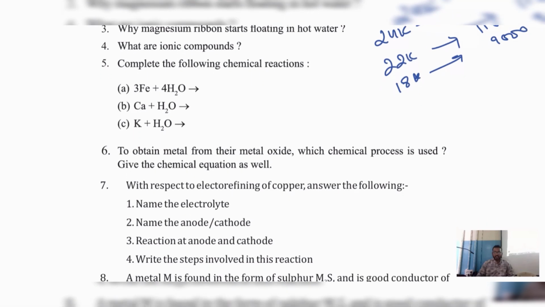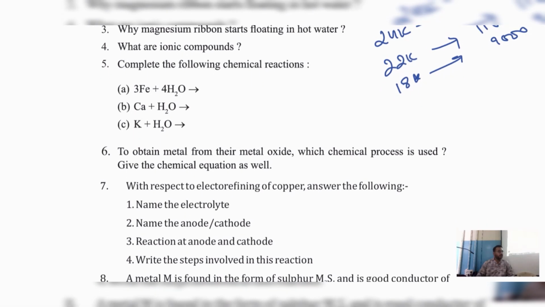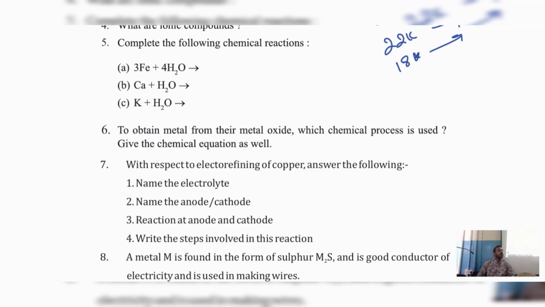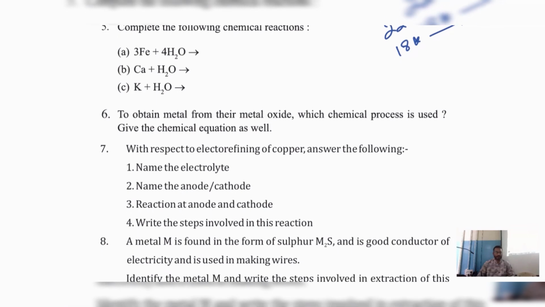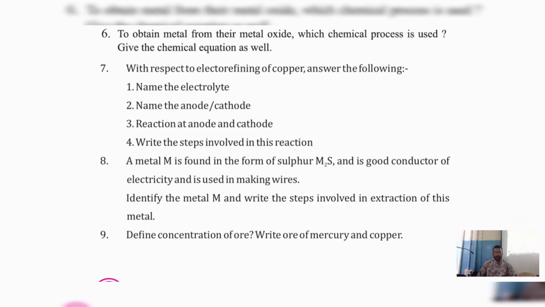With respect to electrolytic refining of copper, answer the following. Name the electrolyte. We have seen the table, right? What is the name of the electrolyte we are using for purification of copper? Anode, cathode, we have seen, right? The electrolyte used is acidified copper sulfate solution. Name the anode and cathode. At anode, impure copper. At cathode, pure copper. Reaction of anode and cathode: at anode, what is happening? At cathode, what is happening? Write the steps involved in this reaction. Similarly, as you can see here, question number 8 and 9.